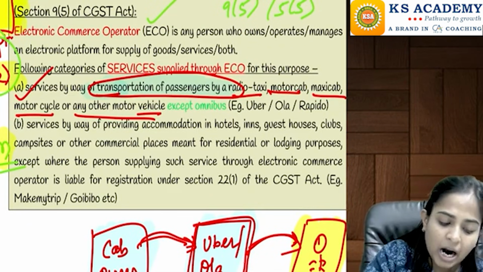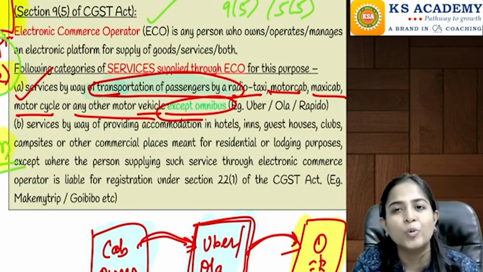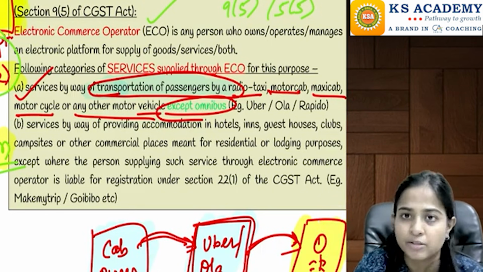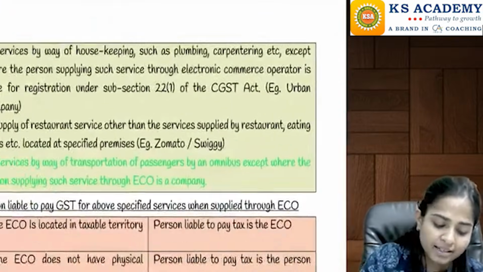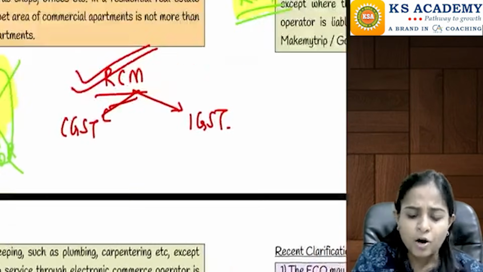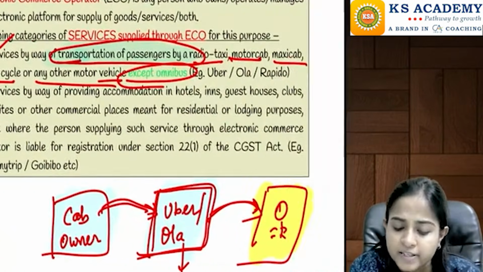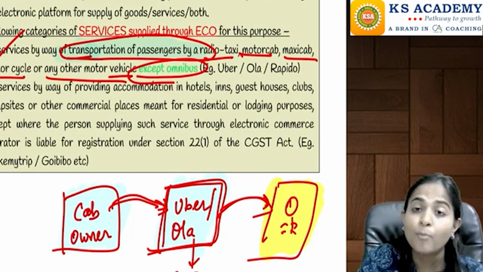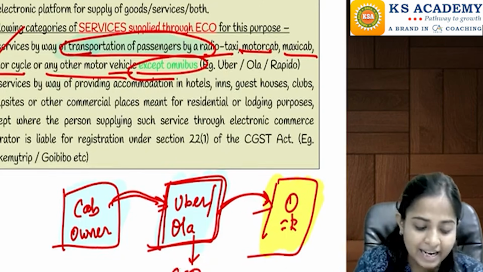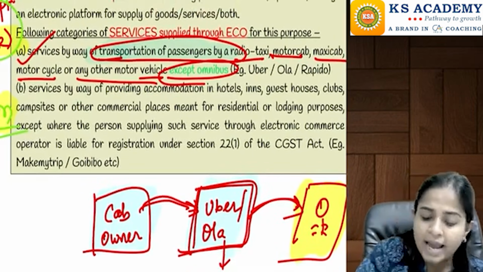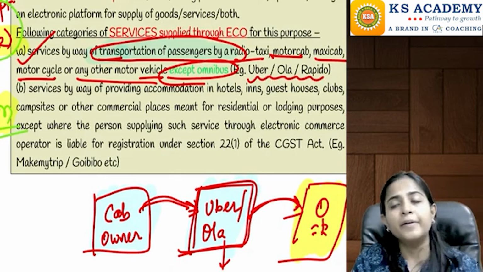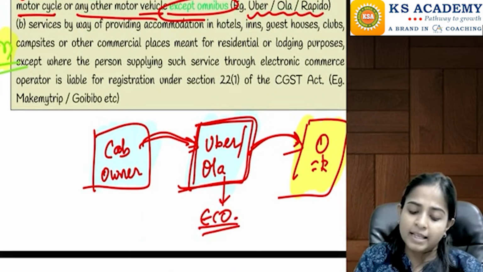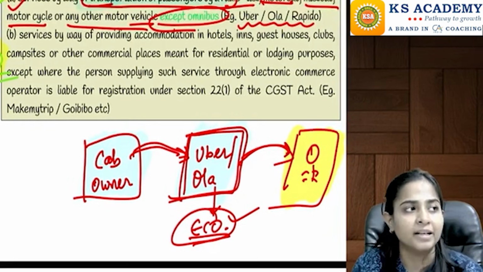Now here, in the amendment, they have excluded a vehicle called an omnibus, a type of bus, because they have considered it separately in the E point. So in the first point, passenger transport services are provided through a radio taxi, a motor cab, a maxi cab, a motorcycle. Rapido is there, right? Bike, etc., or any other motor vehicle. I have also written an example here. Can we say this is a service? For this service, the e-commerce operator will be responsible to pay the taxes.